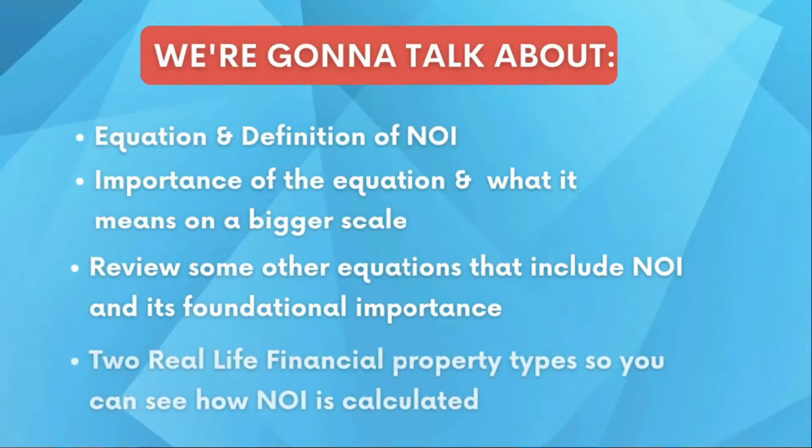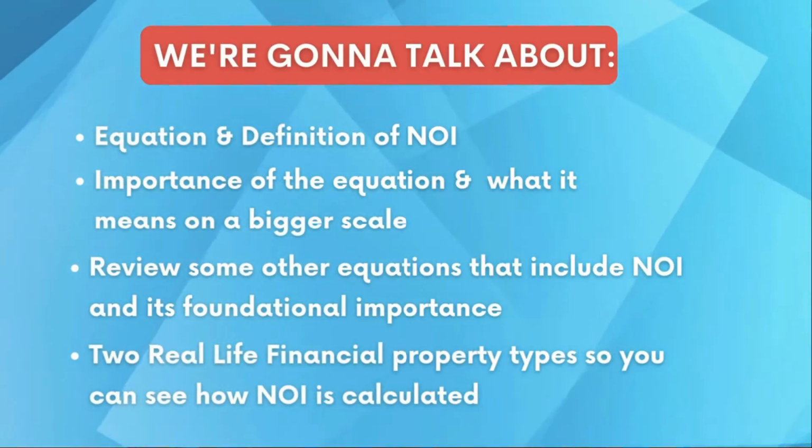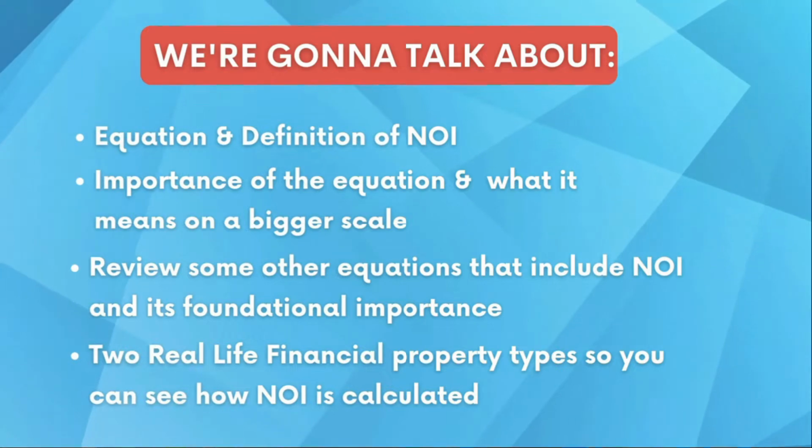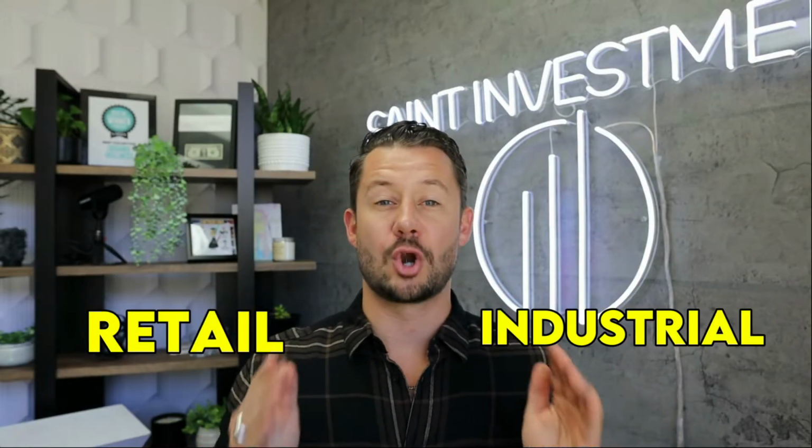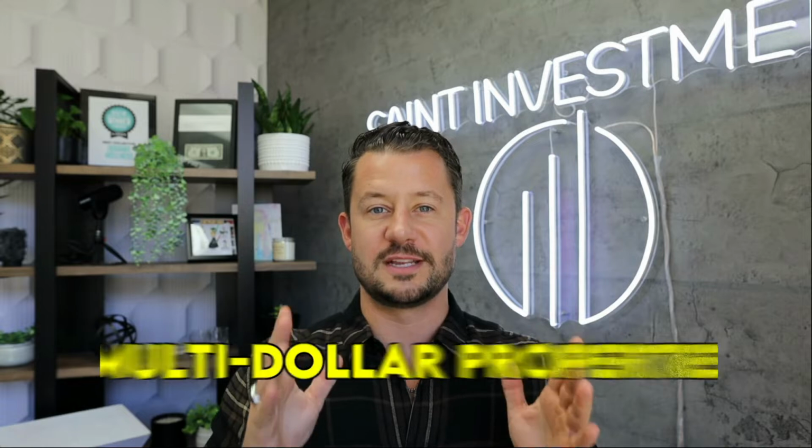We are going to walk through 2 real-life financials so that you can see exactly what goes into an NOI in real-life properties with 2 different product types. One's going to be retail and one's going to be industrial, and these are multi-million-dollar properties, very high value, very high quality assets. So you're going to get an insider's look on those and what exactly a real estate investor and owner is looking at when evaluating their properties monthly.